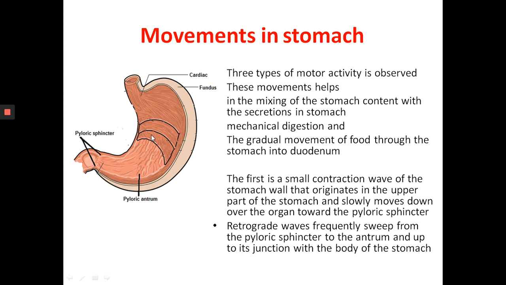As the peristaltic wave approaches the antrum, the indentation completely obstructs the stomach lumen. So as this peristaltic movement goes down, the indentation is deep, and as it reaches here, the lumen is completely blocked so that the food cannot go back, and it increases the pressure there. This causes a sort of pumping action for emptying the contents of the stomach into the duodenum. The pyloric sphincter opens slightly and a small part of the digested or partially digested food is moved into the duodenum.